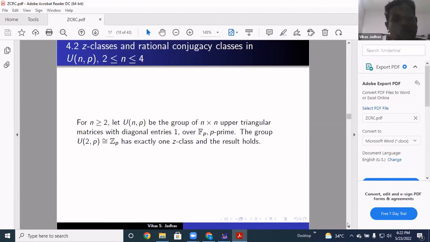So let us talk about U_n(p), for n greater than or equal to 2. Let U_n(p) be the group of all n cross n upper triangular matrices with diagonal entries 1 over F_p. The group U_2(p) is isomorphic to Z_p, so it has only one Z-class, and we can see the result holds.